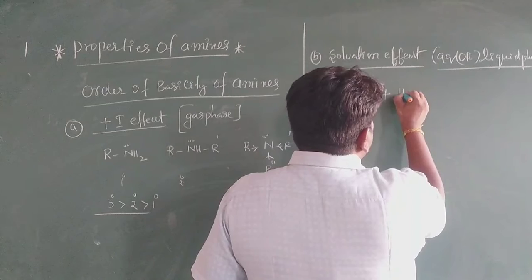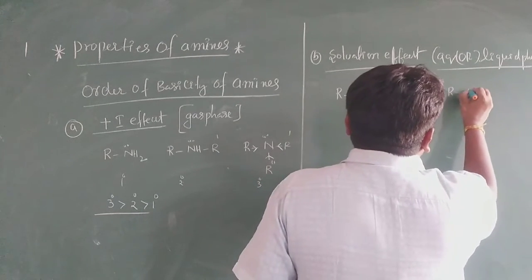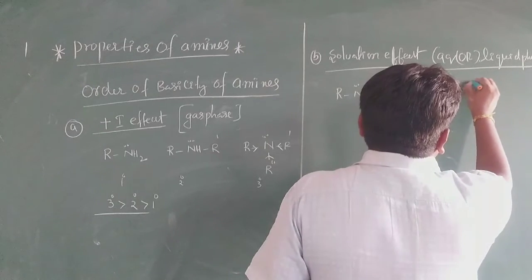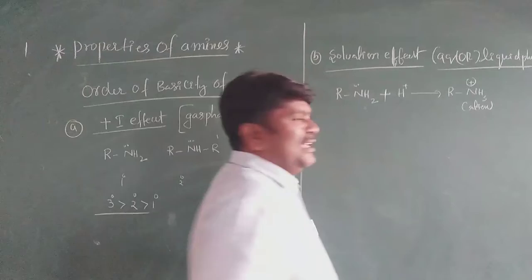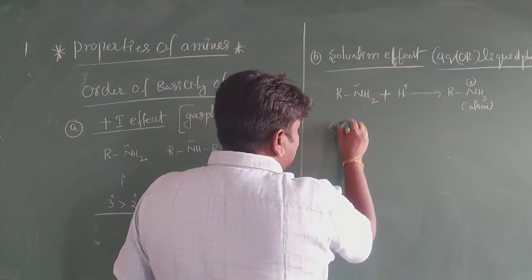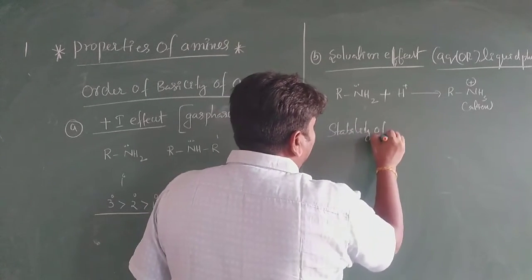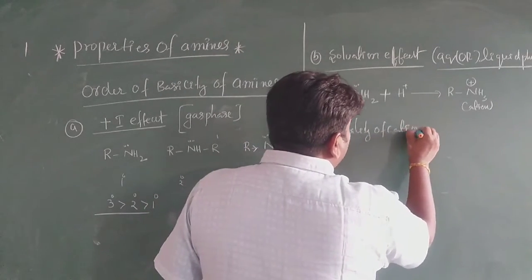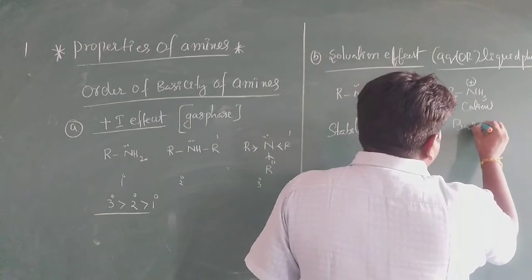It takes H plus, which gives rise to RNH3 plus. It is a cation. It is very important. The stability of the cation increases, so the basic strength increases.